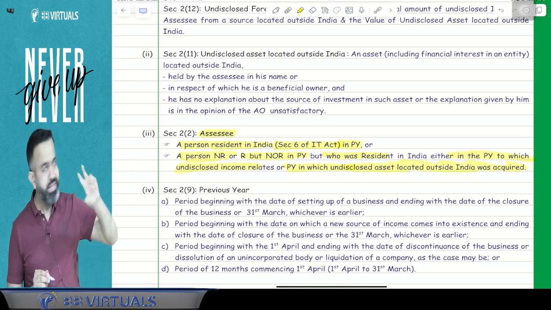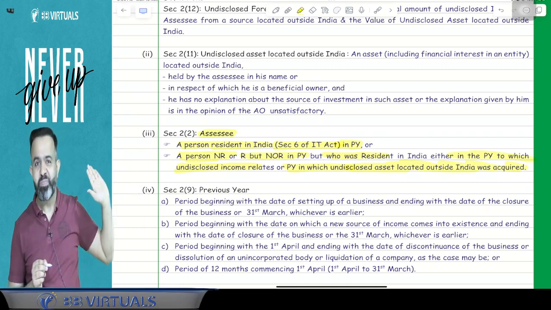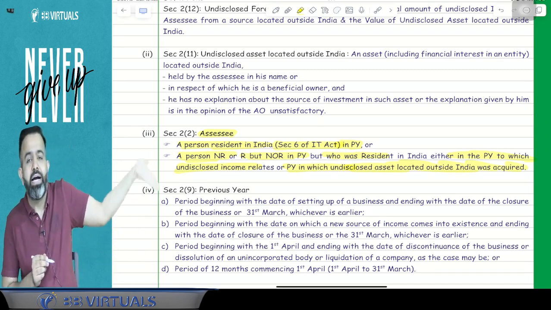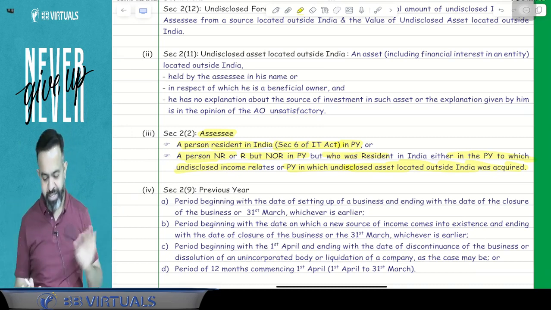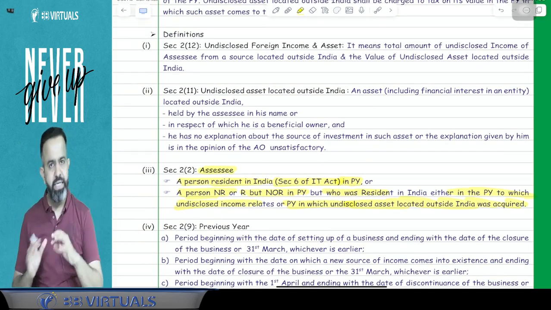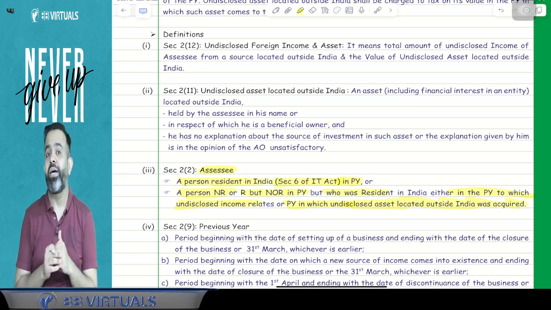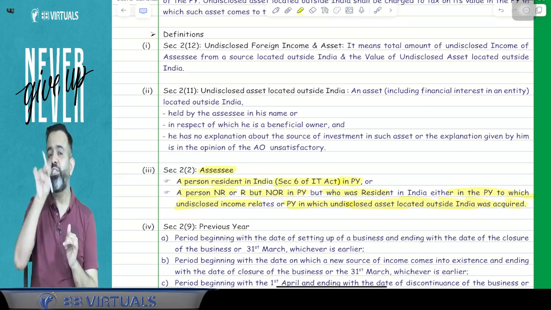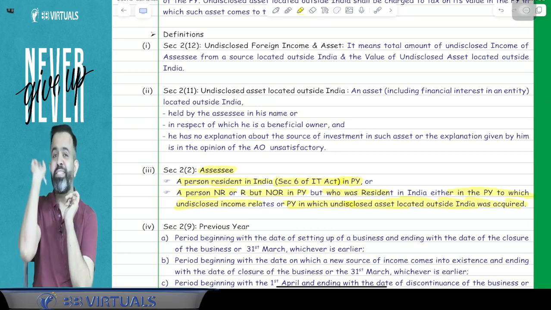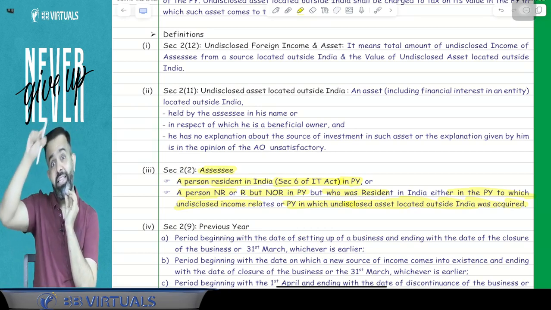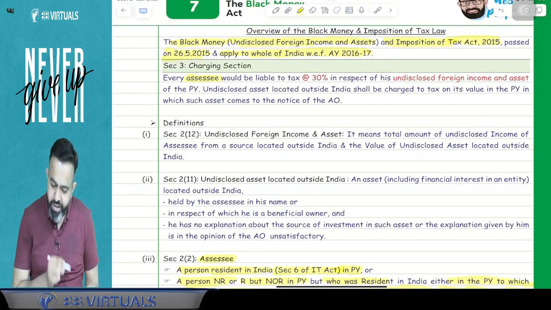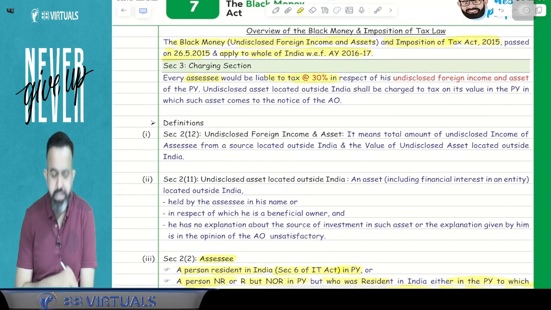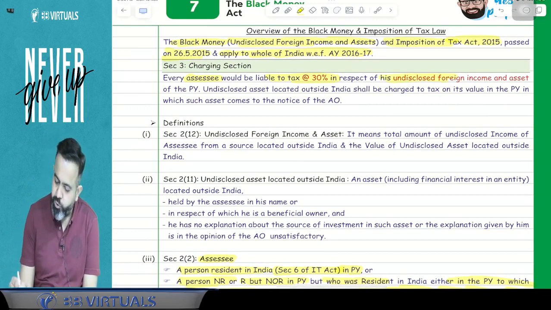Means in the year when that asset was acquired, or in the year in which he earned the income outside India, he was a resident, then also this act is applicable. So here assessee means either a person resident in the current year, or in the current year he is an NR or R but NOR, but in the year in which the asset was acquired or the income belongs to, he was a resident as per income tax law, then he will be treated as the assessee.